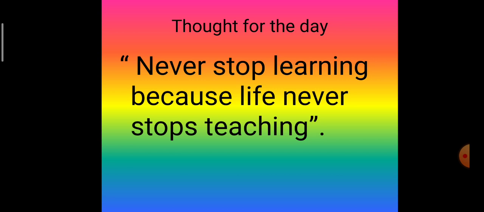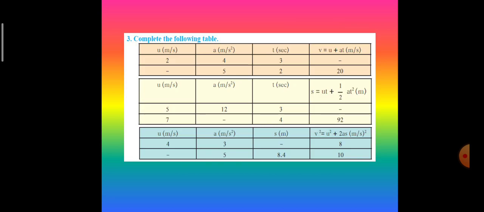With this thought, let's continue with our exercise for laws of motion. The next question is complete the following table. As you can see here, values are given and formula is also given. So here you just have to find out one of the values by putting in the other three values in the given formula. Children, observe carefully. Here formula is already given. Along with the formula, unit is also given.